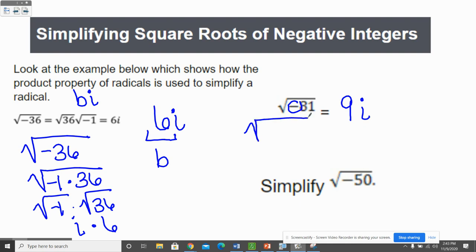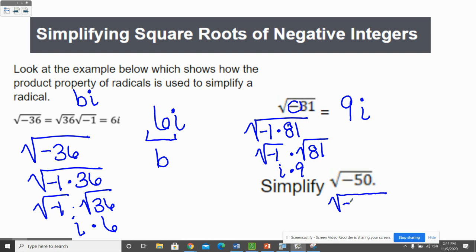If you wanted to be fancy and write out all the steps, it would be negative 1 times 81. That's the square root of negative 1 times the square root of 81. Square root of negative 1 is i. Square root of 81 is 9. So what happens if it doesn't simplify all the way? It's not a big deal. We're just going to break it down to one of these guys to simplify it.